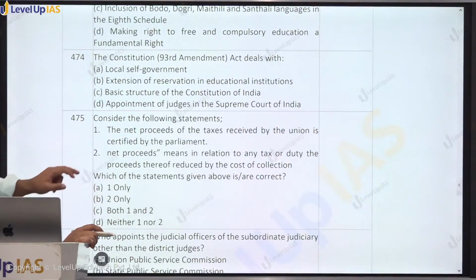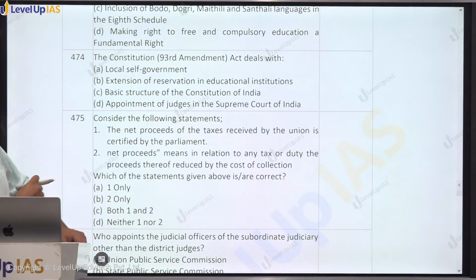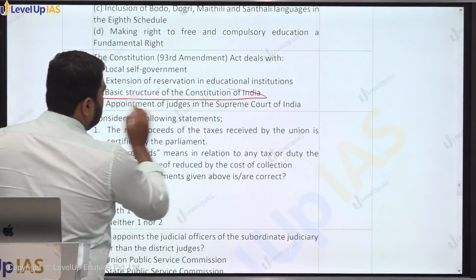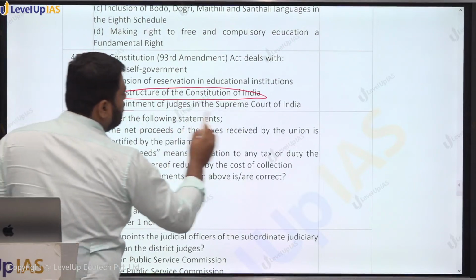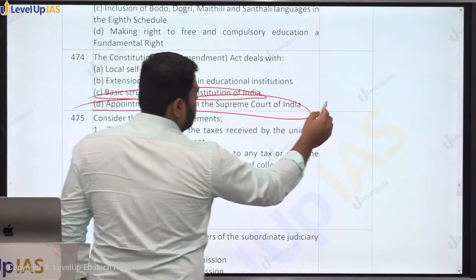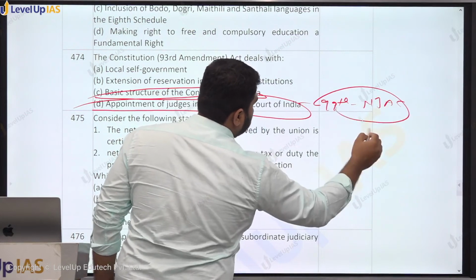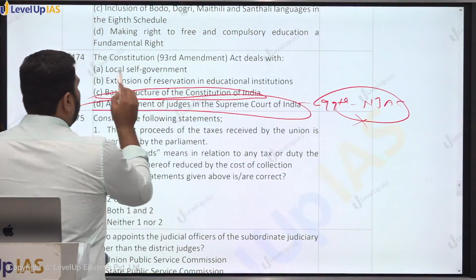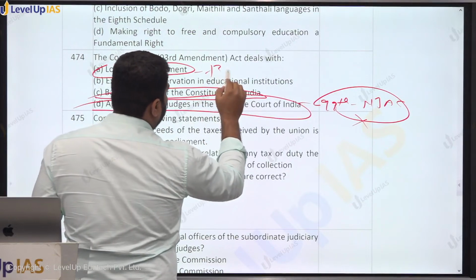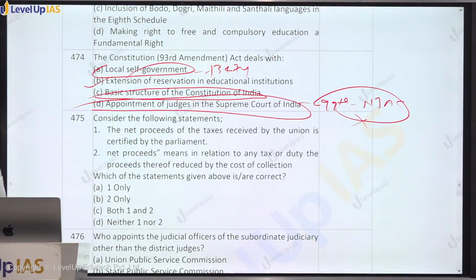474. 93rd Amendment Act deals with... basic structure is not through an amendment. Appointment of judges in the Supreme Court, this was not through amendment. However, there was the 99th Amendment Act, creation of NJAC, but this has been declared unconstitutional even then. Local self-government, 73rd and 74th. So extension of reservation in educational institutions, 93rd Amendment Act.